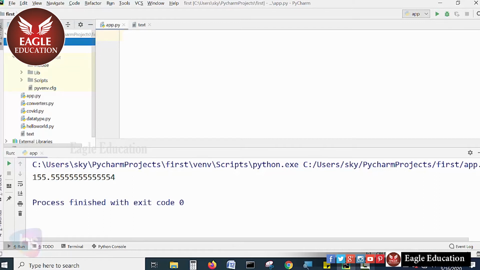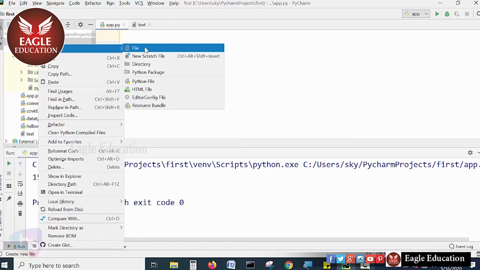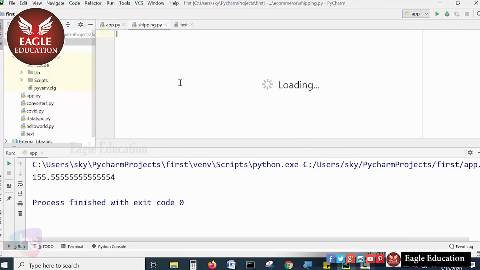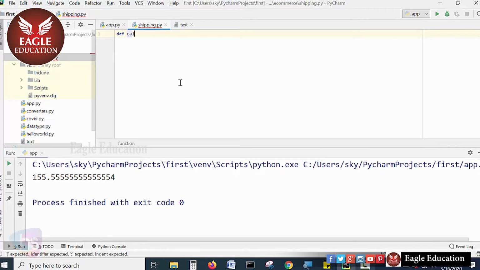We'll see, now on the package, I'm going to create one more Python file, called shipping.py, and hit enter. The module is created, and I create a function called calc_shipping for the calculation of shipping charges.